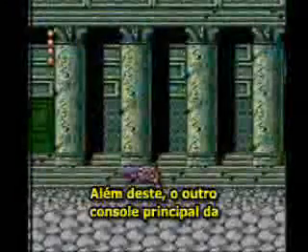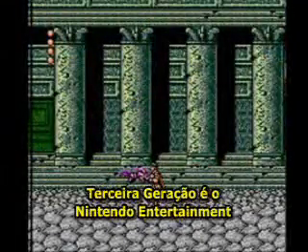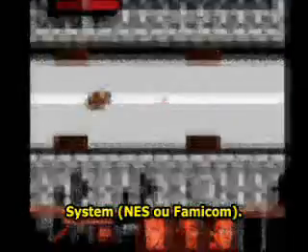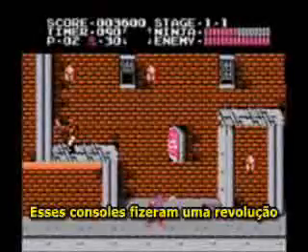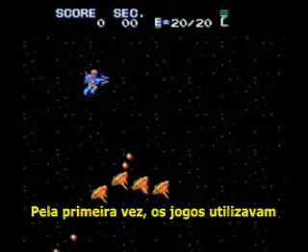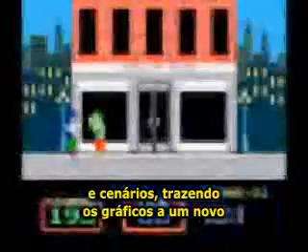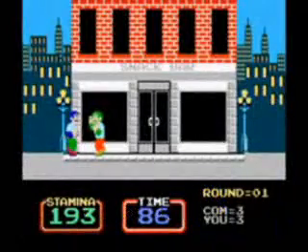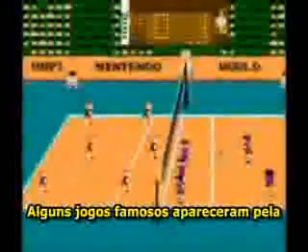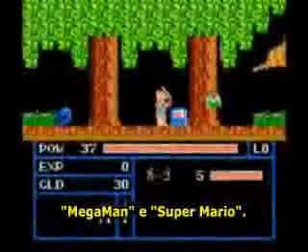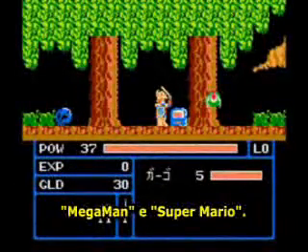Other than this one, the other main console of the third generation is the Nintendo Entertainment System, also known as NES or Famicom. These consoles made a revolution in video game graphics and gameplay. For the first time, games used pre-rendered images for characters and backgrounds, bringing these graphics to a new and higher standard. Some famous games first appeared in this generation, like Castlevania, Mega Man, and even Super Mario himself.